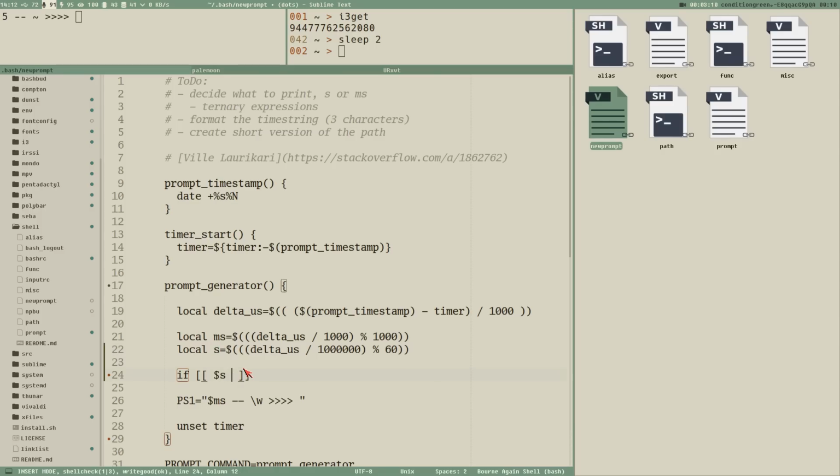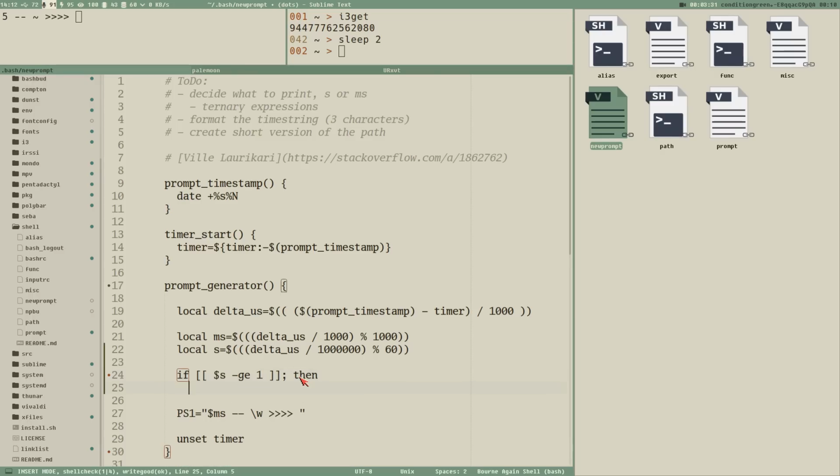So if we do a test here for S, which contains the number of seconds, an integer, not floating point, so it's only a whole number, so to speak. If that is greater than or equal to 1, then we want to print seconds.